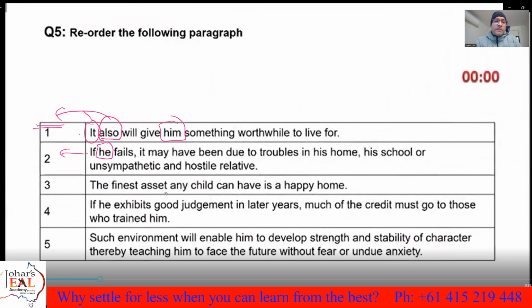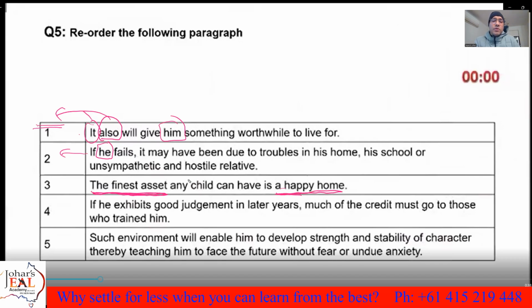Okay. The finest asset any child can have is a happy home. What's this? The finest asset. As I told you, the first sentence can be a definition. Okay, a definition. What is the finest asset? A happy home. Finest success for a child is what? So it's a kind of definition.